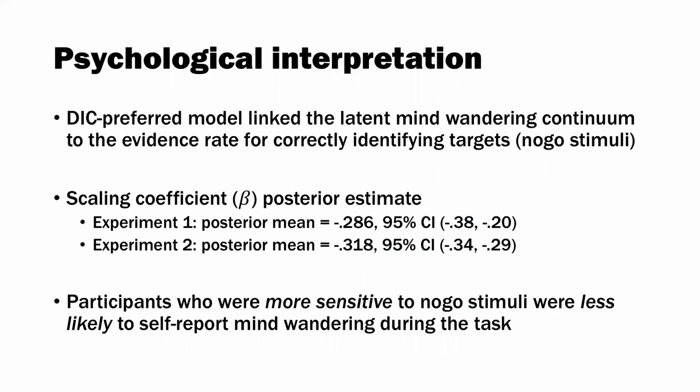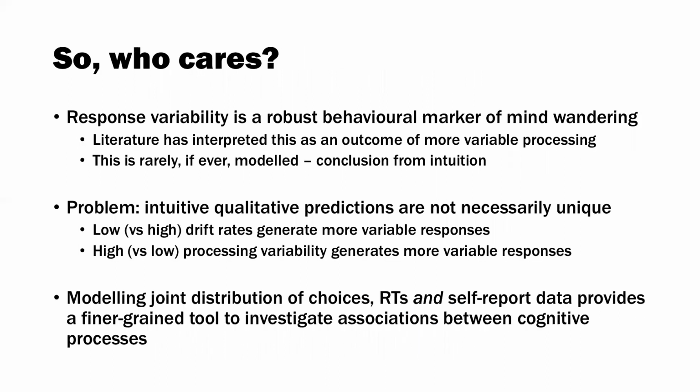Now, the psychological interpretation of the DIC preferred model is that the latent mind-wandering continuum is linked to the evidence rate for correctly identifying targets. The scaling coefficient, that beta parameter, has estimates that are negative, which suggests that participants who were more sensitive to no-go stimuli were less likely to self-report mind-wandering during the task. In one sense, we might say, well, that seems pretty obvious, so who cares with all this effort of a joint model?